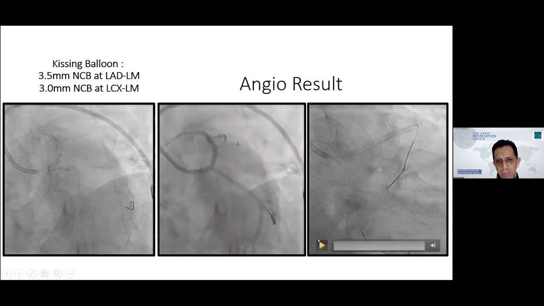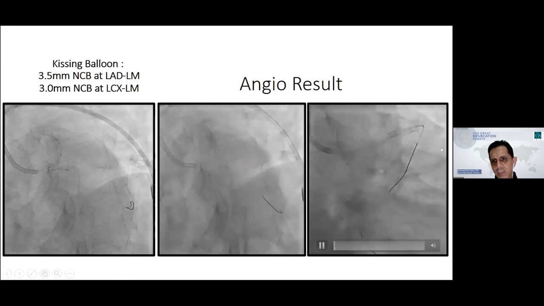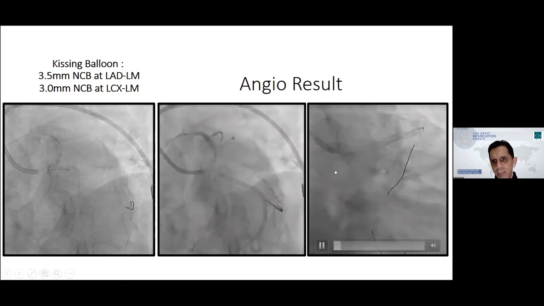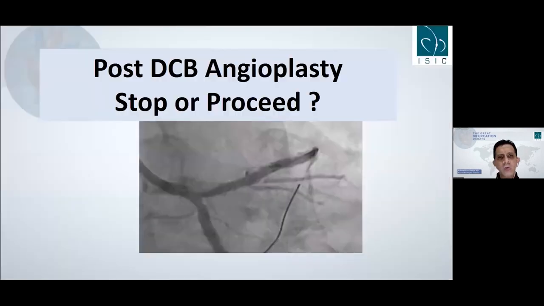Looks all right, right? Acceptable result. But when we performed angio from RAO caudal, it showed there is some residual stenosis. So post DCB angioplasty, should we stop the procedure and accept the result of DCB, hoping there is remodeling afterward, or do we proceed to use stenting? This is one discussion. Maybe I can ask the panelists or the moderator?